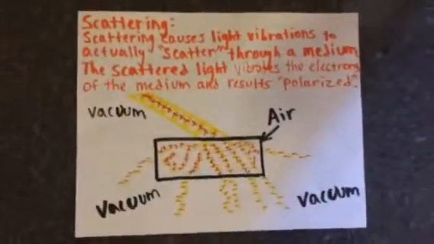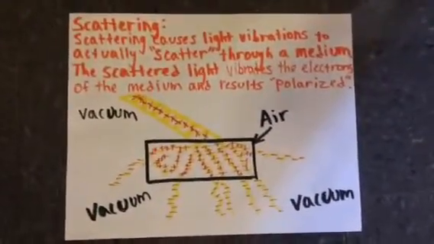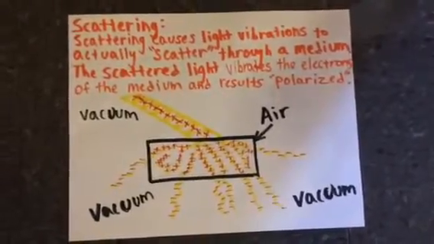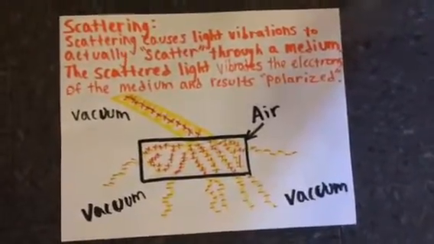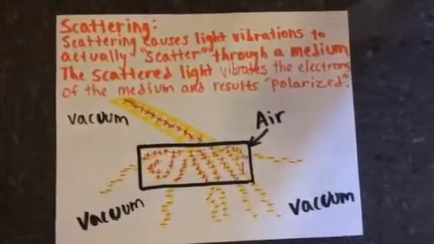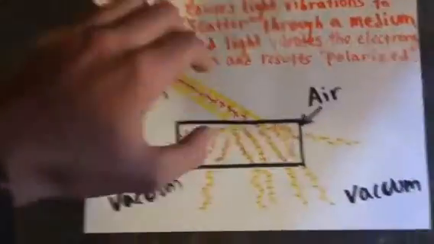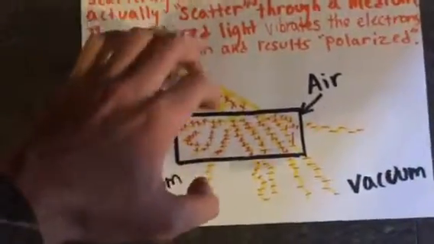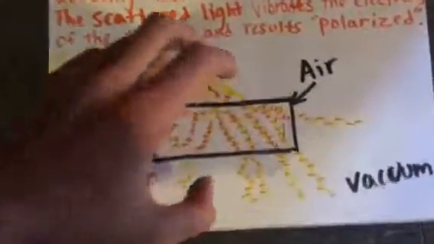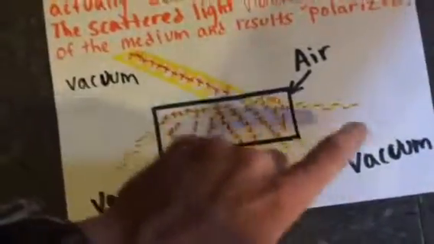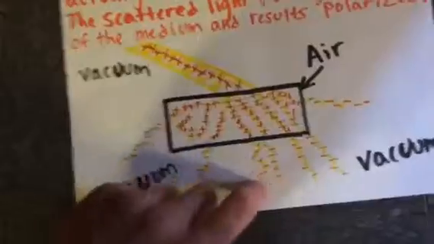The last way to polarize light is through scattering. Scattering causes light vibrations to actually scatter through a medium. The scattered light vibrates the electrons of the medium and results polarized. It's much like refraction. This light comes in, it has multiple dimensions of light, and it's going to scatter through this medium of air right here, and then the resultant light will be polarized.